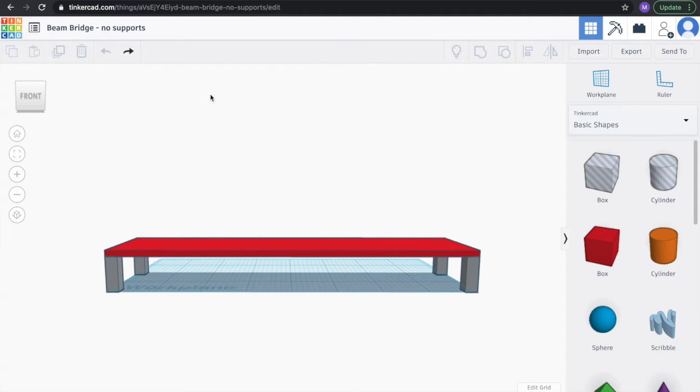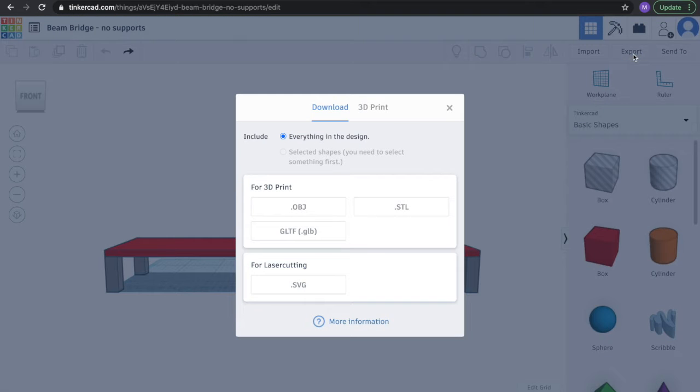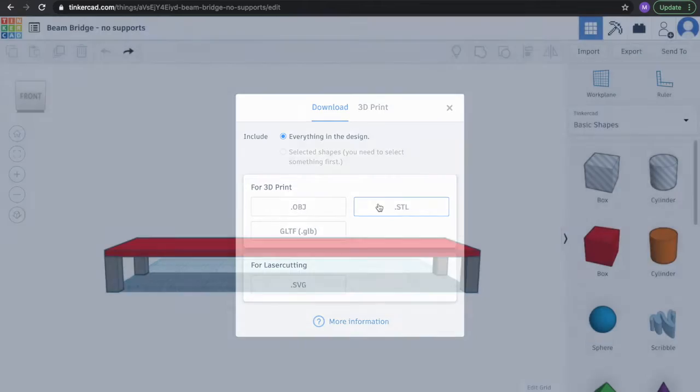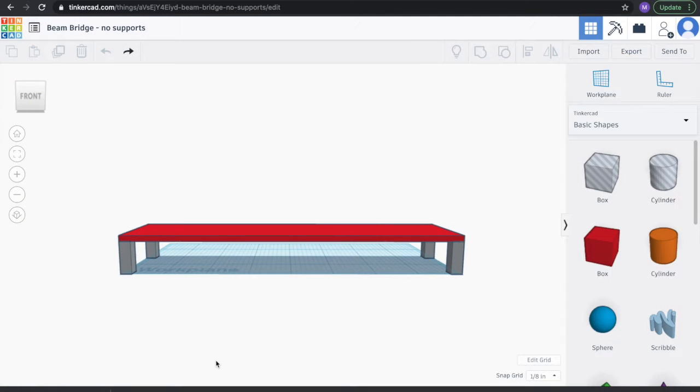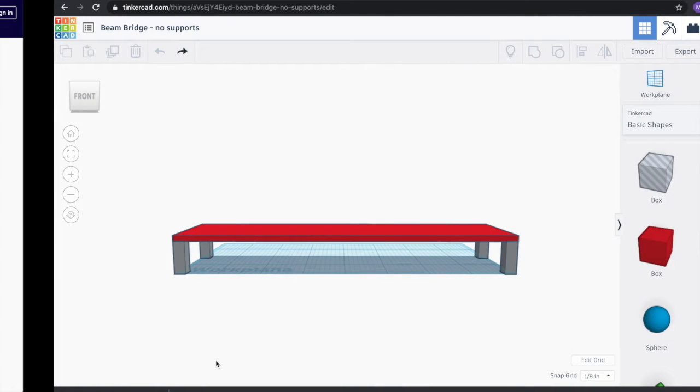And so now that you're at this point in Tinkercad, what you're going to go ahead and do is press export. Then it's giving you a number of options for how you want the file to be exported. In our case, we want STL. So go ahead and click on STL. This would be the file that you would attach to your homework assignment.